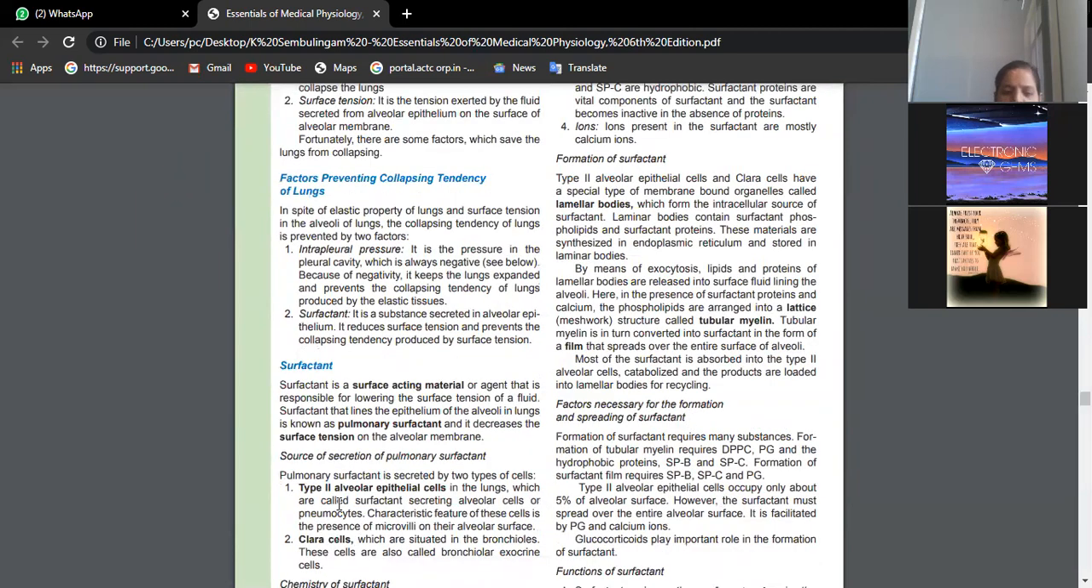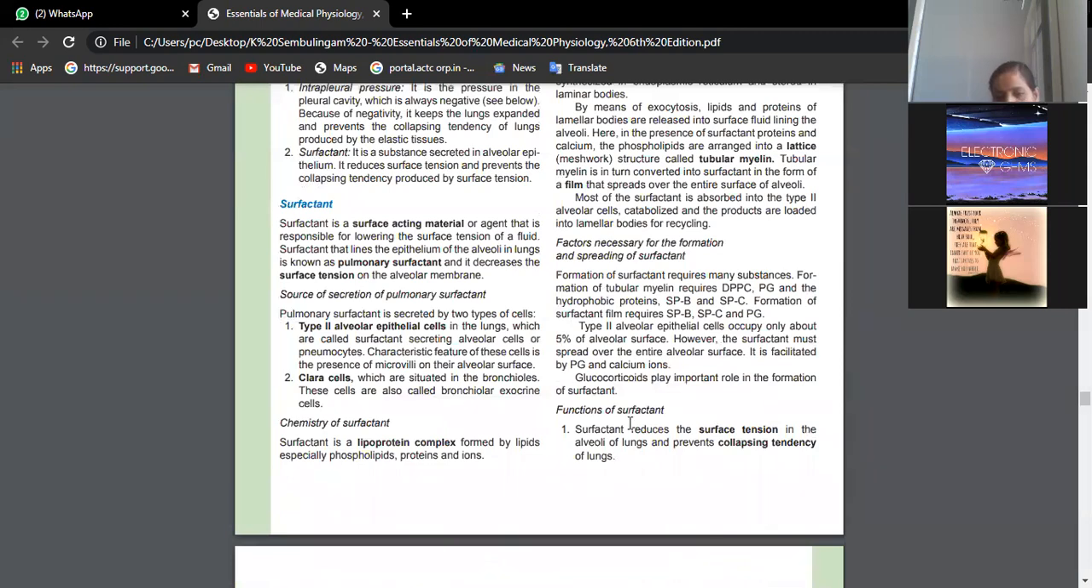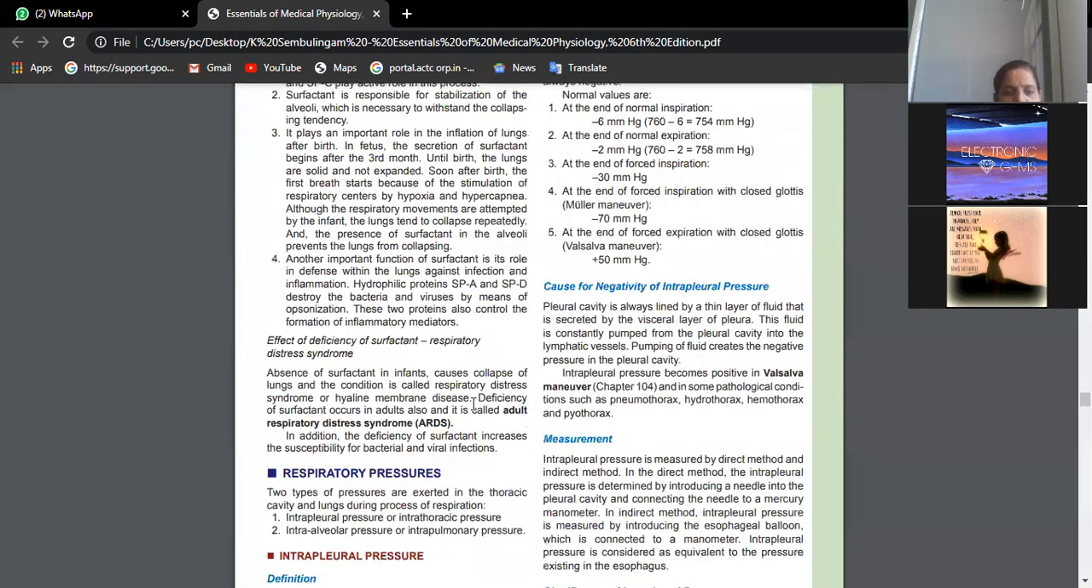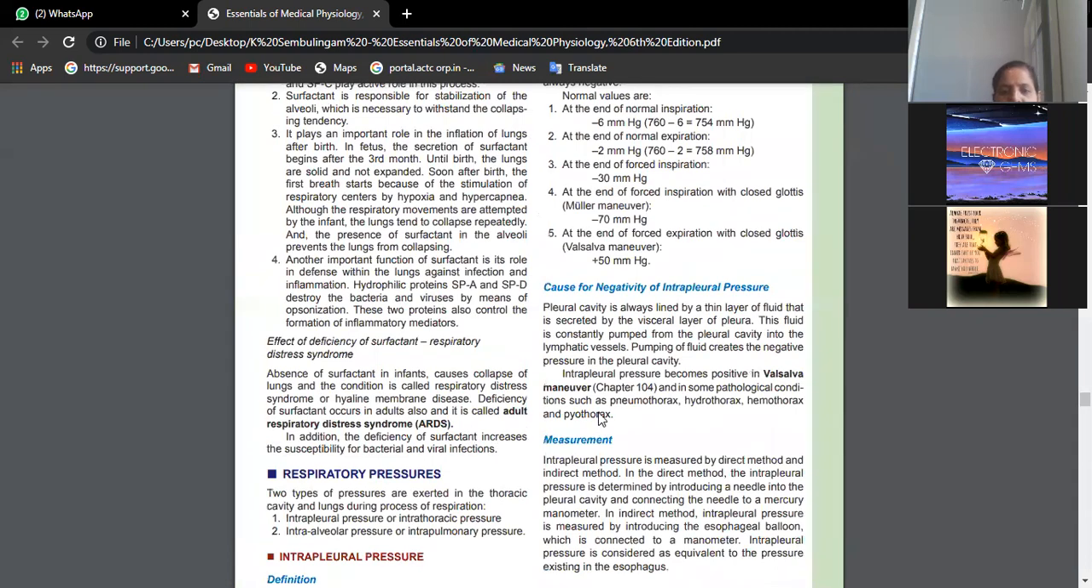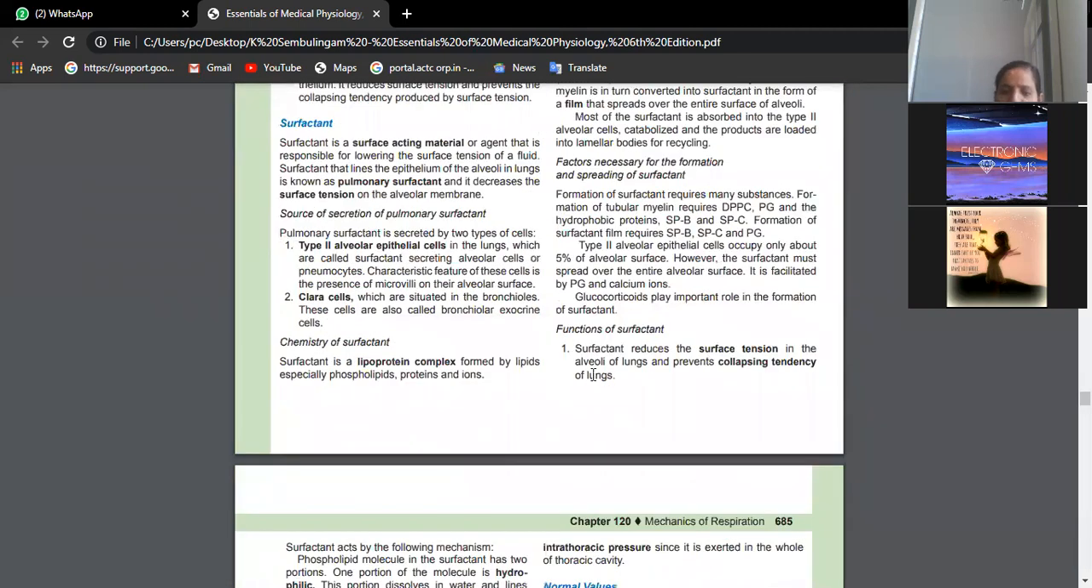So the formation part you have already told: the source is type 2 alveolar cells and the Clara cells. By means of exocytosis, the phospholipid film will be released and allowed to line the interior of the alveoli. Then the functions are very, very important. Each and every function given here, we should know in detail and you should talk about the functions.